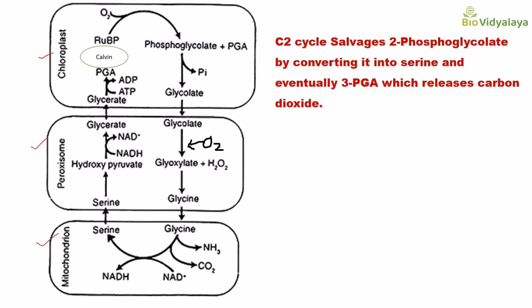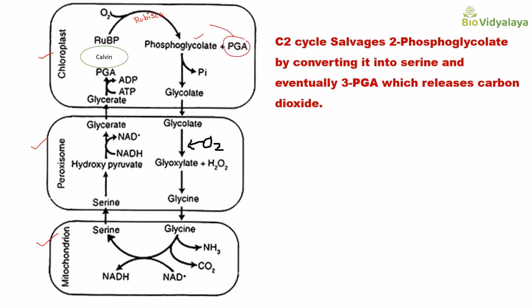So let's see the steps of photorespiration. Here in the chloroplast, RuBP is fixing oxygen instead of carbon dioxide with the help of the enzyme Rubisco. And that will produce one molecule of phosphoglycolate and one molecule of phosphoglyceric acid.